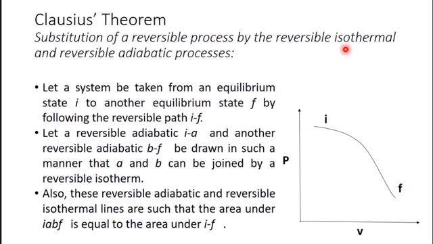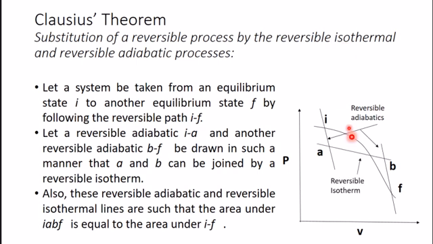So let a reversible adiabatic IA and a reversible adiabatic BF be drawn in such a manner that A and B can be joined by a reversible isothermal. This is IA, reversible adiabatic. You can see IA and BF are parallel, not intersecting. So these two are reversible adiabatic process, IA and BF. And A to B is a reversible isothermal process. So we are replacing this process IF by IA, AB, BF, these three processes.